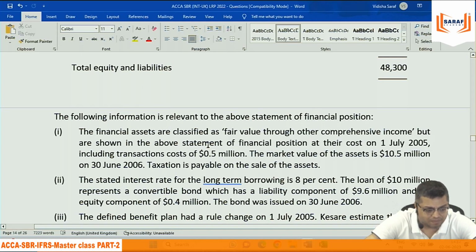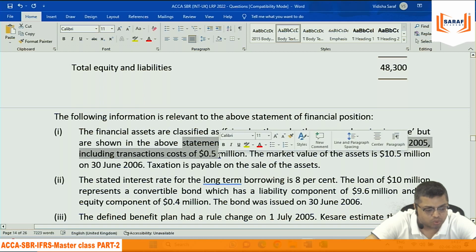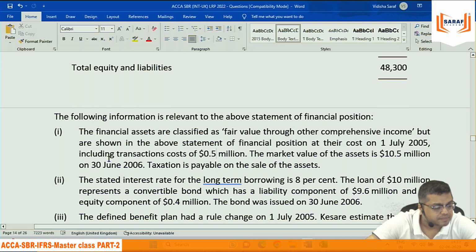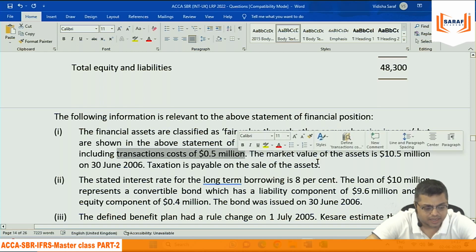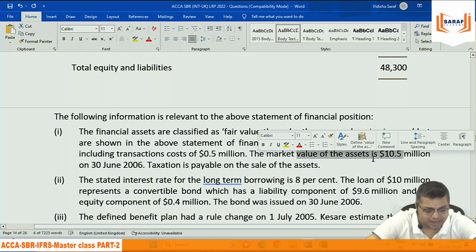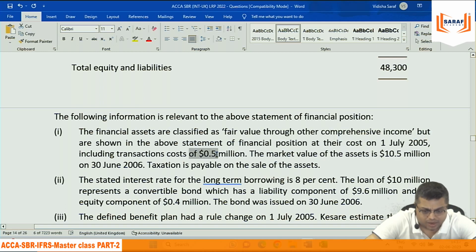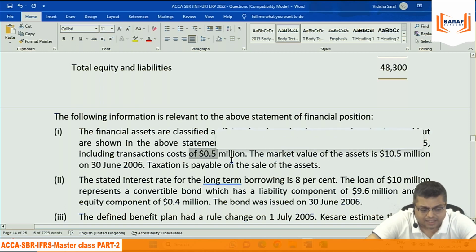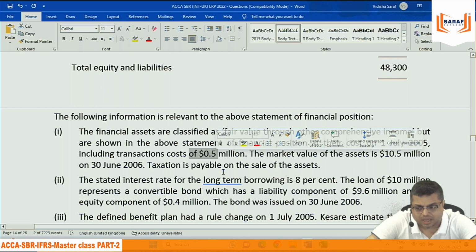So this 0.5 million is just given as a googly, no use, because they have said that they have included this in the transaction cost as a part of the cost. It is just that 10,500 should be the value, including this. The value in the balance sheet is 9,000, so we need to record 1,500 deferred tax.